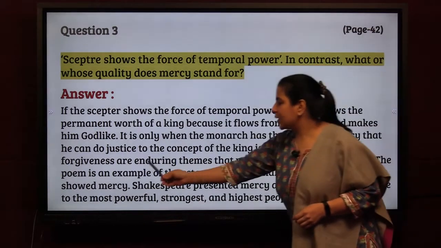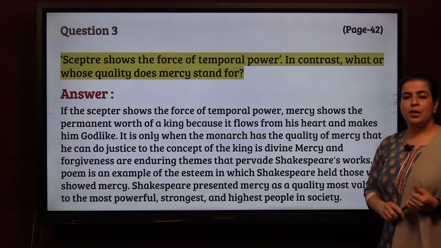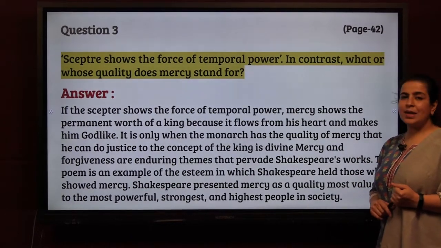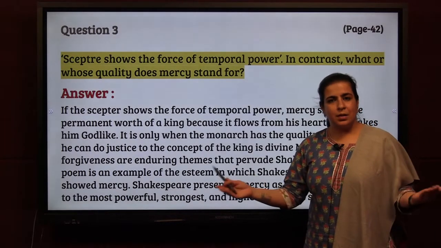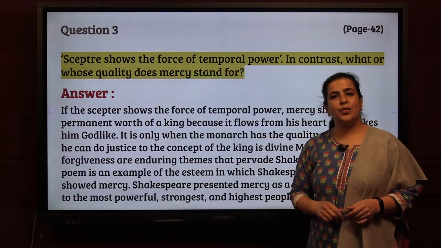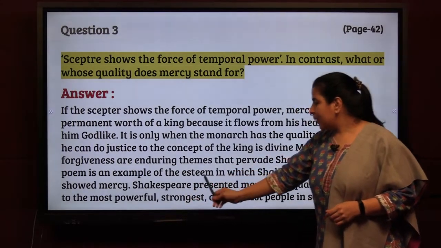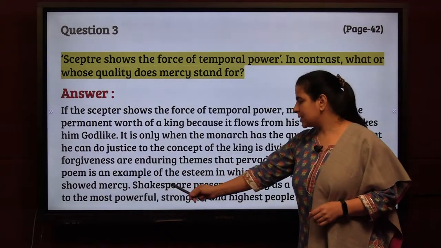Mercy and forgiveness are enduring themes that pervade Shakespeare's works. Mercy is always shown in Shakespeare's works. It is a very enduring theme. That means it's always there in his plays and everything, like mercy and forgiveness. The poem is an example of the esteem in which Shakespeare held those who showed mercy.